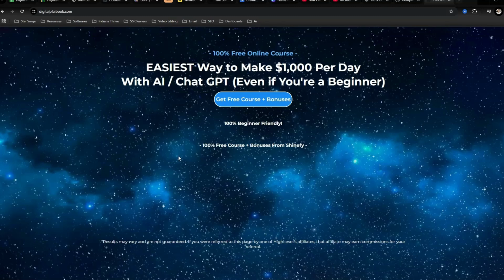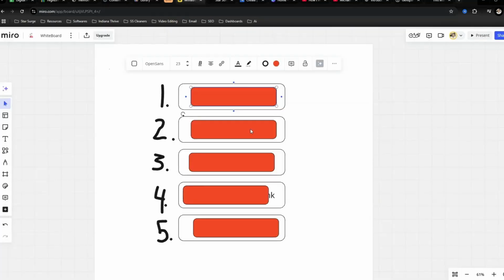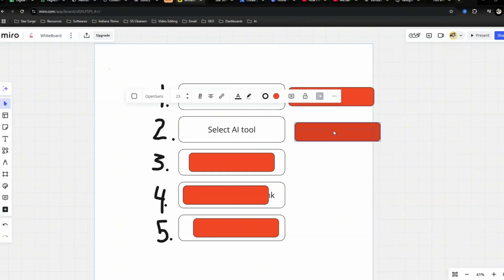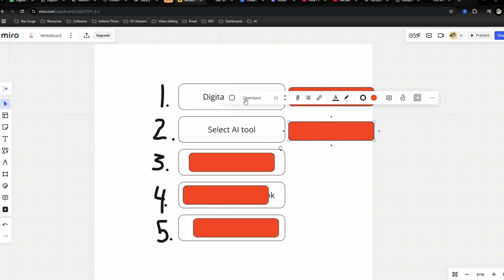So now let's jump into the topic for today. Going over to the whiteboard, there's 5 things that we are going to cover. First one, we already took care of about getting the Digital Playbook. Next one is we want to select an AI tool.